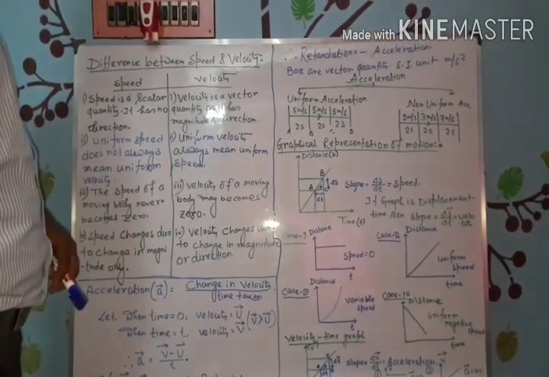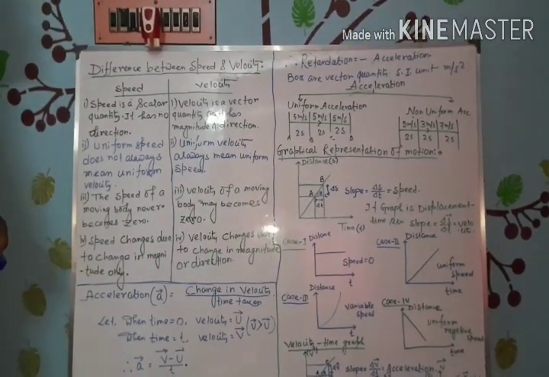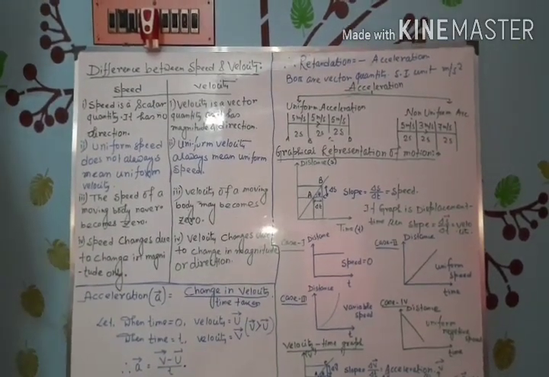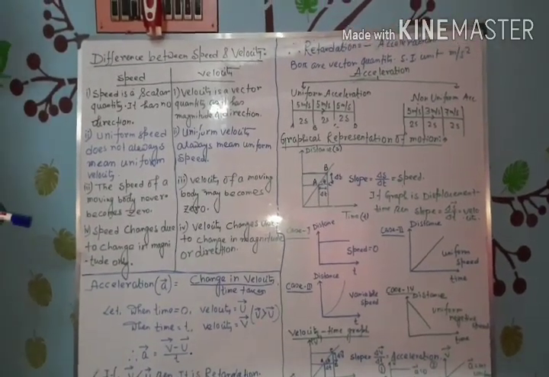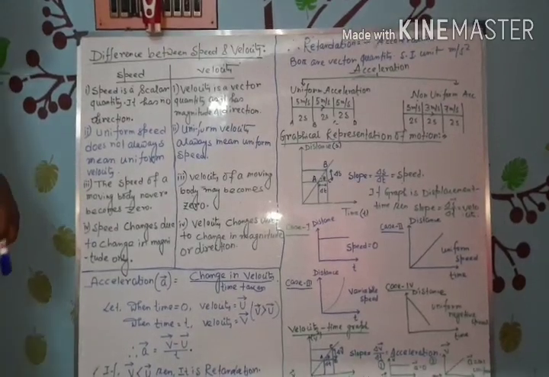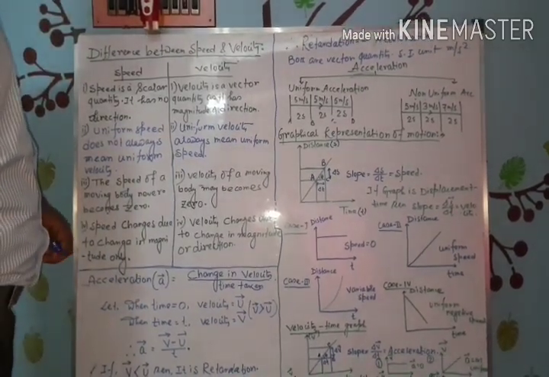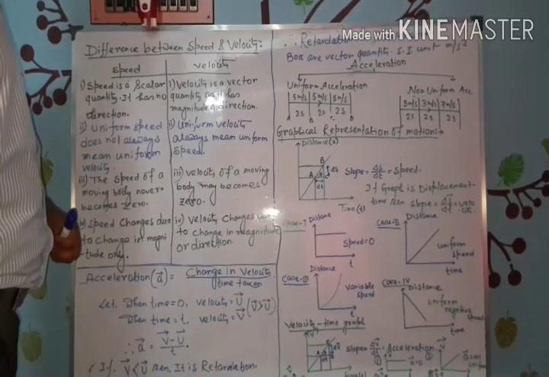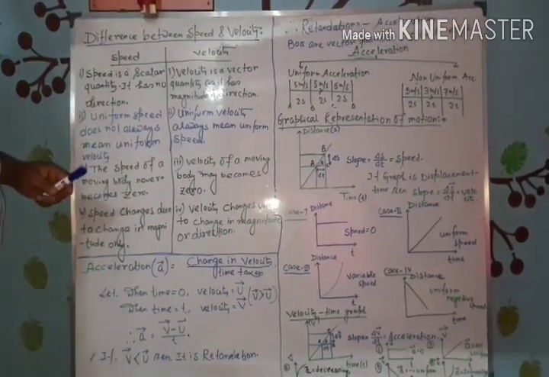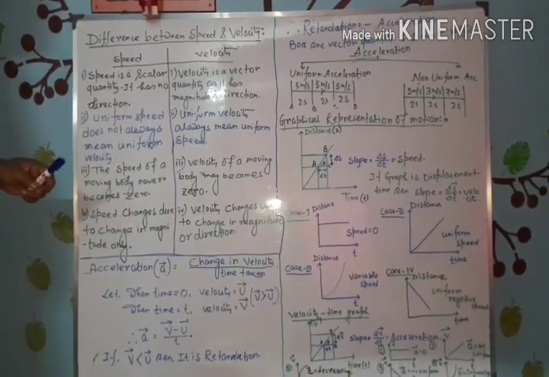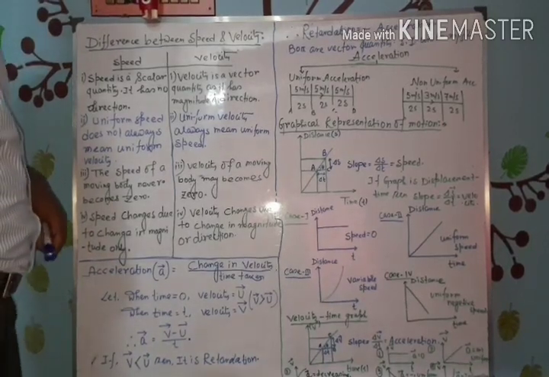Next point. The speed of an object can change due to change in magnitude only, but the velocity of a moving object can change due to change in either magnitude or direction. So these 4 points are the valid points for the difference of speed and velocity.